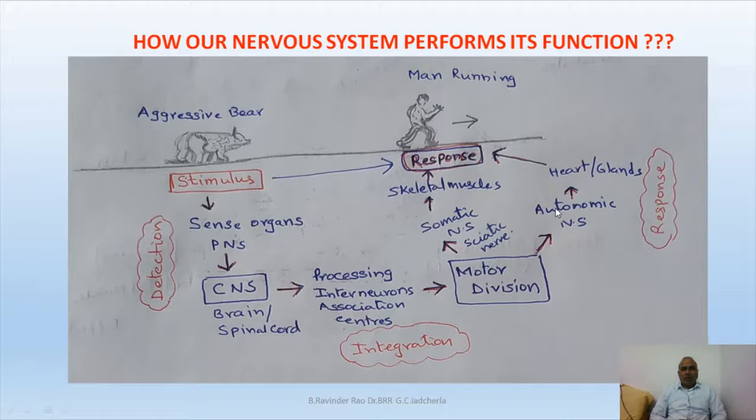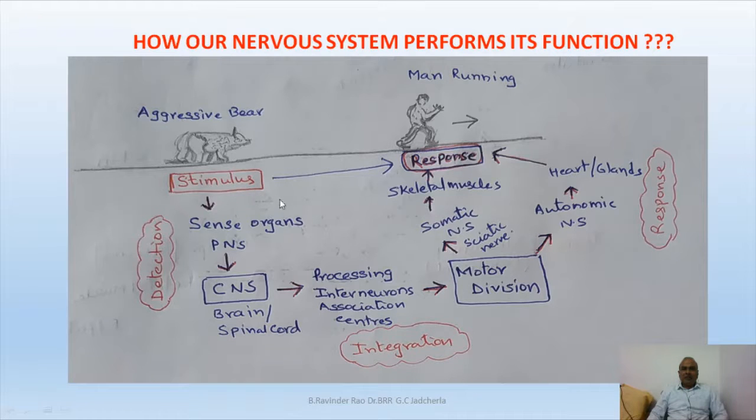How does our nervous system perform its function? Just see this slide. Here there is a danger to the human being. For this man, there is a danger in the form of an aggressive animal running behind this person. So what will the person do? The person will immediately run away from the source of the stimulus. How does our nervous system coordinate all these things? Let us analyze.